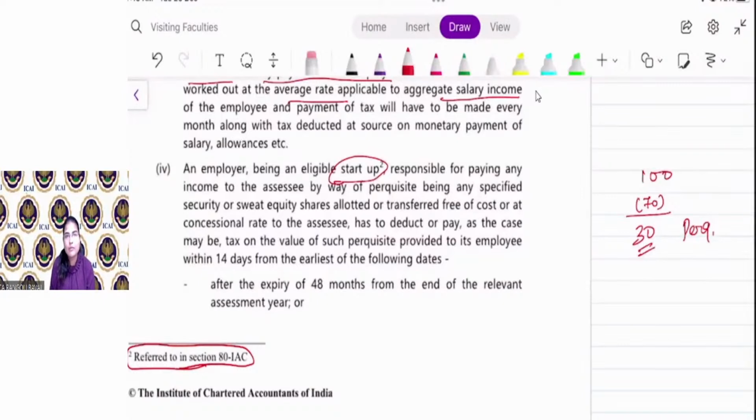Now, in case of an eligible startup, if your employer issues shares to you and this perquisite is taxable, the employer will deduct tax on this perquisite within 14 days from the earliest of the following.